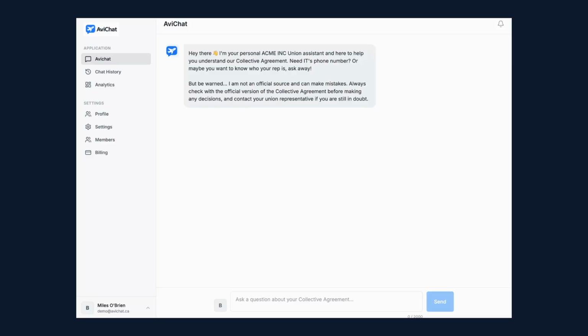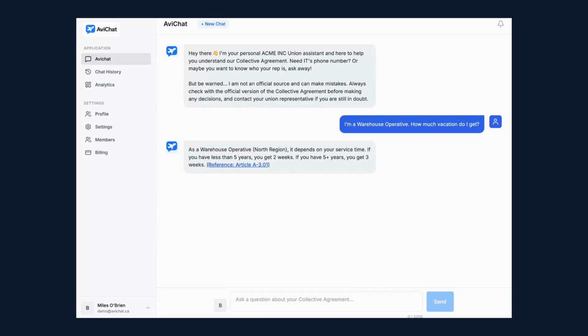For this walkthrough, we've implemented a fake contract that was modeled after a few real-life examples. It's dense, it's complicated, and it's full of conflicting rules. Let's watch how Avichat handles it. I'll ask it a standard question about vacation, but I'm going to specify that I'm a warehouse operative. This is critical for the test.